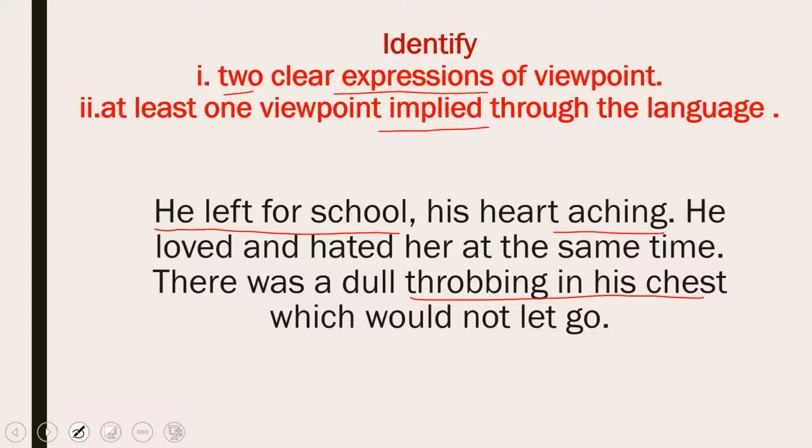Okay, fine. Now, at least one viewpoint is implied. What do you think? This word ache and throbbing in the chest or dull throbbing, what does it show? What does it convey? And he loved and hated her at the same time. Nobody can love and hate the same person at the same time.